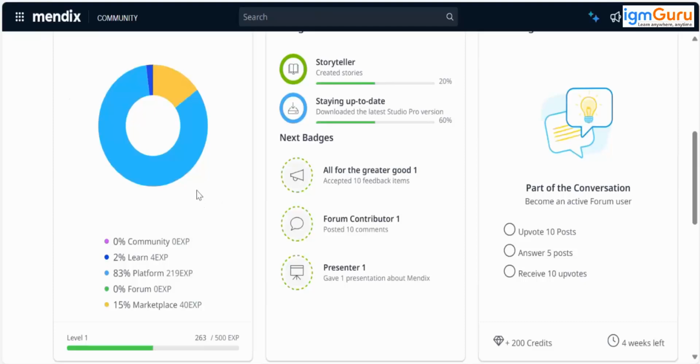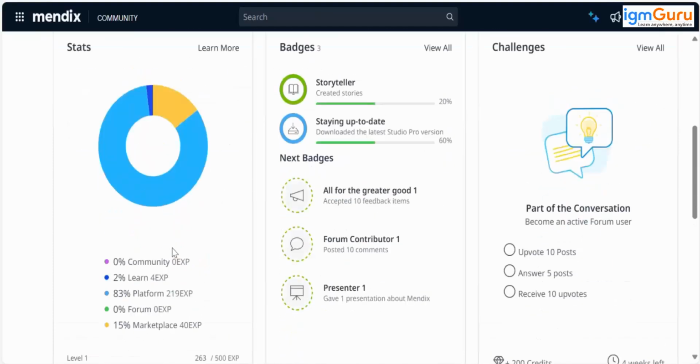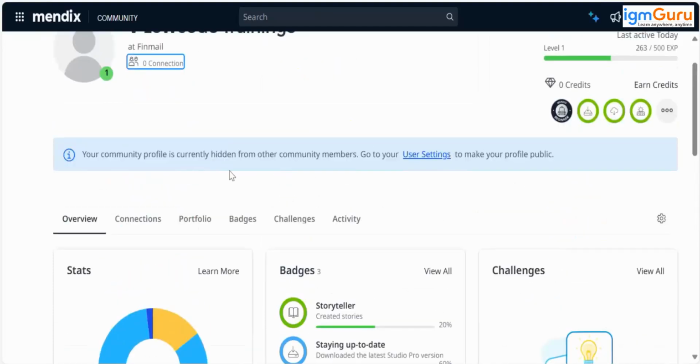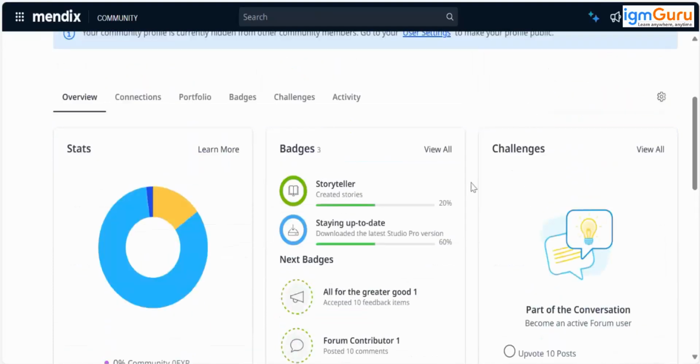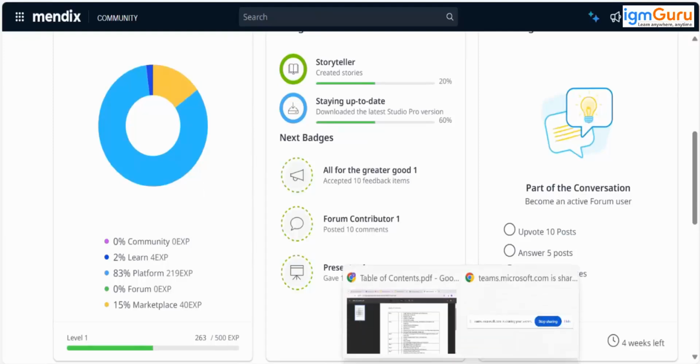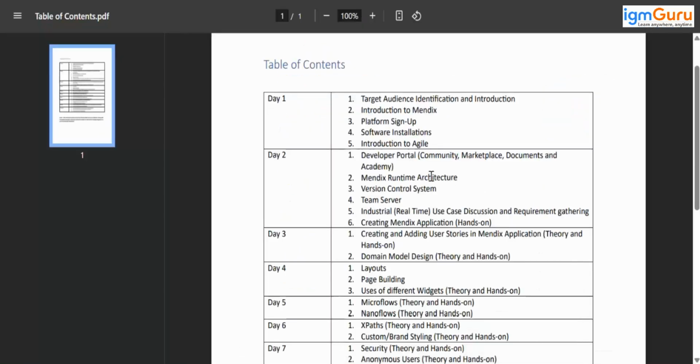Okay, so I want you to check this also and try to increase it as much as possible. Interviewers might check your profile. Your profile might be public and they can see, okay, from how many days you're here, what are the things you have learned, what's your score in learning, like this. Okay, this is about profile and Academy.